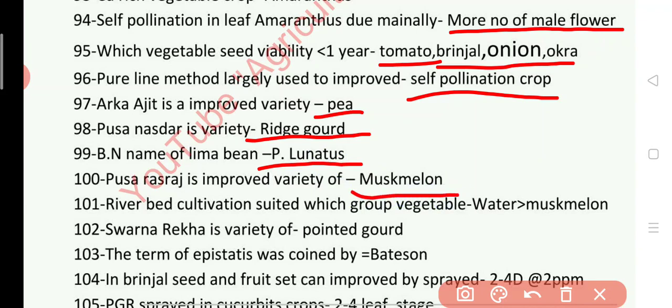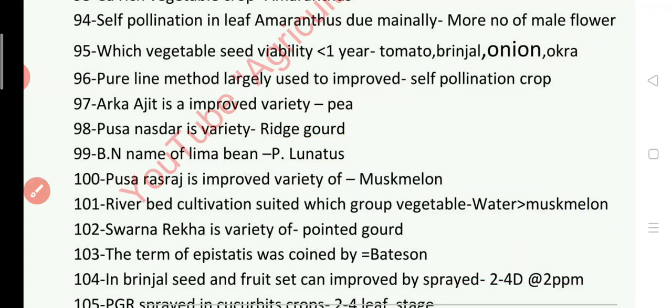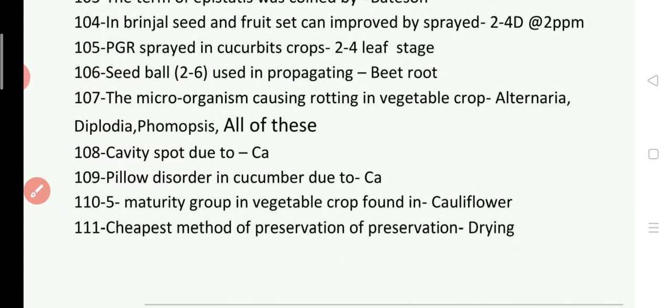River belt cultivation suited which group of vegetable? Answer is more in watermelon and less in muskmelon. Swarna Rekha is a variety of pointed gourd. The term epistasis was coined by scientist Bateson. Next question is 104. In brinjal seed and fruit set can improve by the spray of, answer is 2,4-D at the rate of 2 ppm.